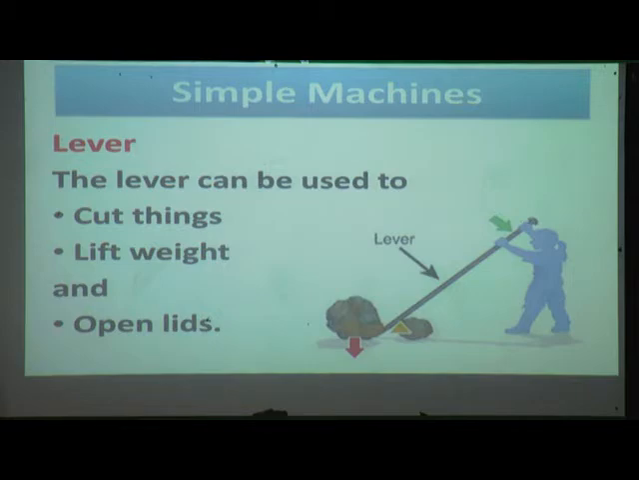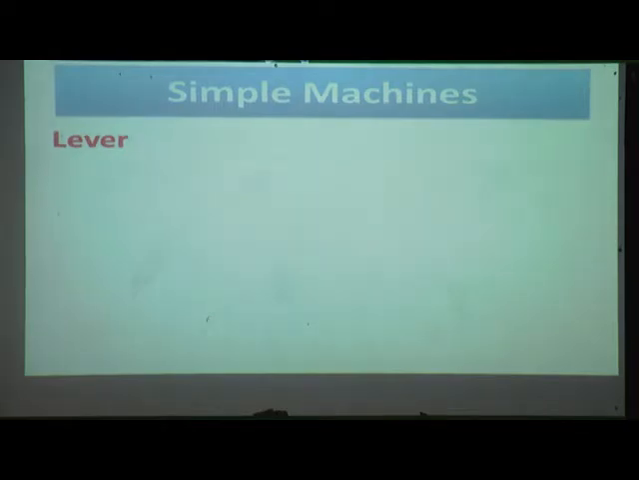You can see in this picture that the rod is nothing but a lever. That girl wants to lift that stone which is heavy. With the help of that lever or that rod, she is lifting that stone. So that rod works as a lever.